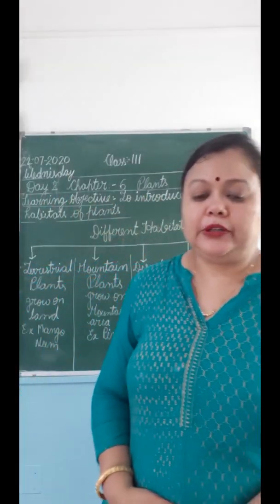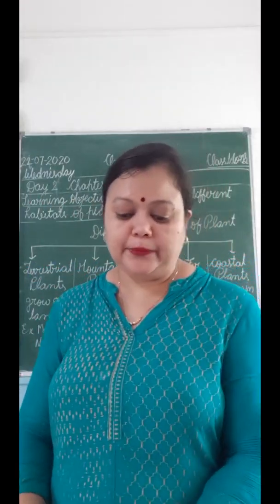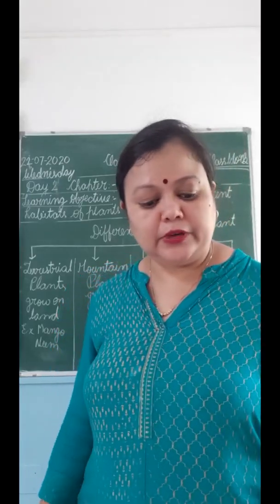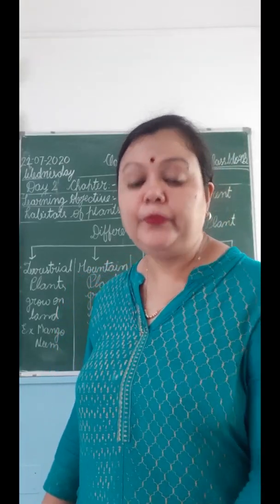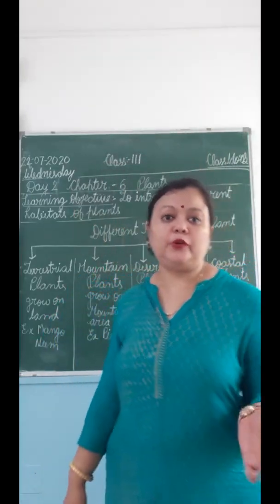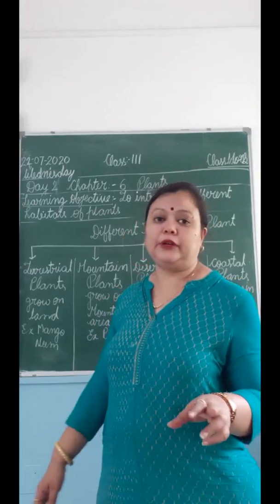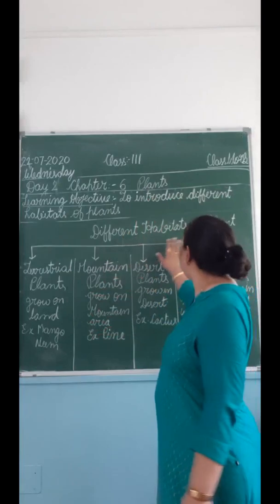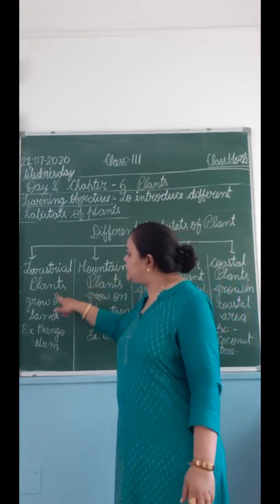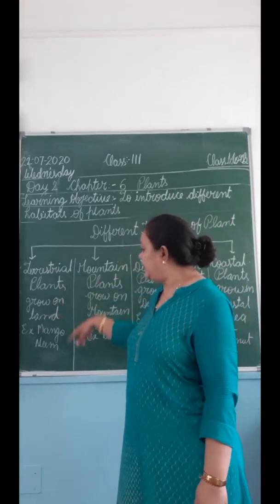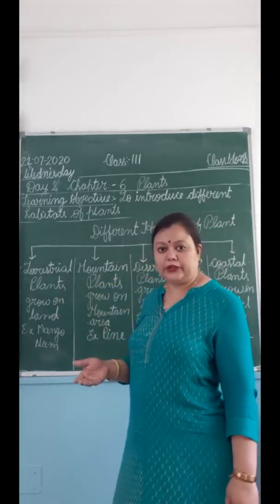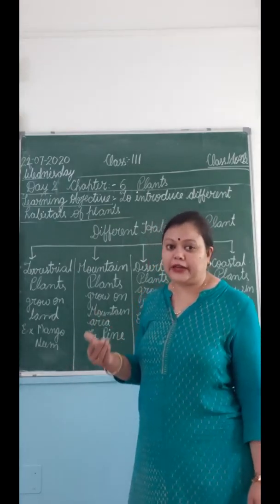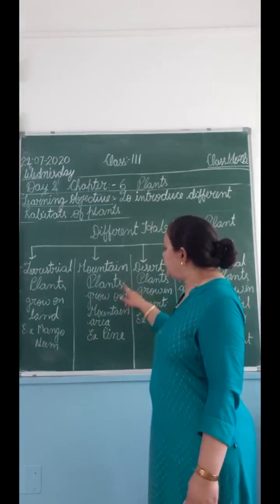Okay, so children, we have done the reading part, and we have done the let's try to also. Now we know how to do the let's try to also. So with this I am going to complete this class, and before that I am going to tell you once again, we have 5 different types of habitats of a plant. Terrestrial plants, the plants which grow on land, and they are adapted to this type of weather, climate, sunlight and water conditions.